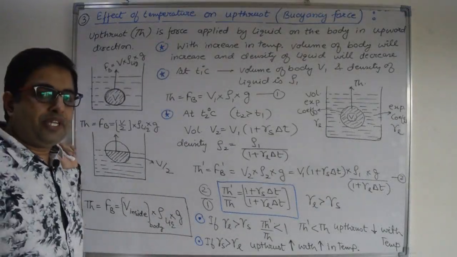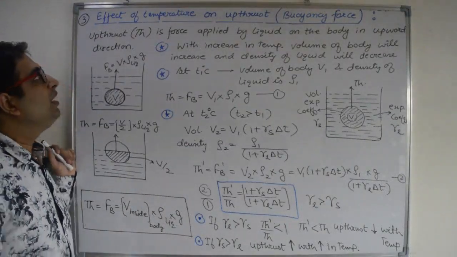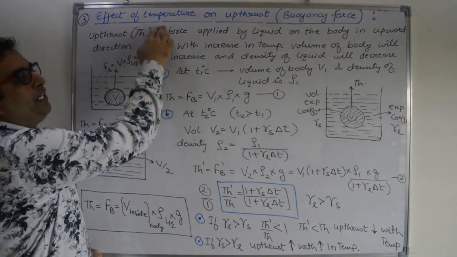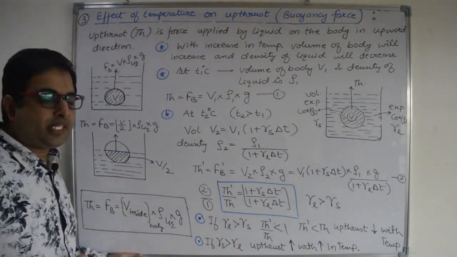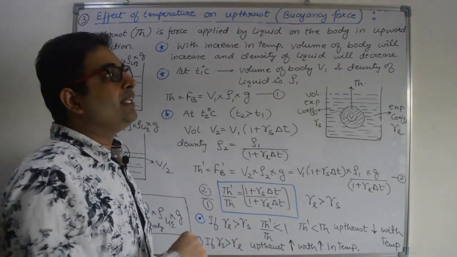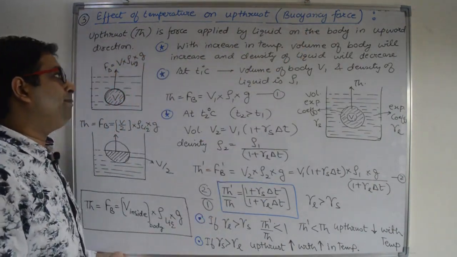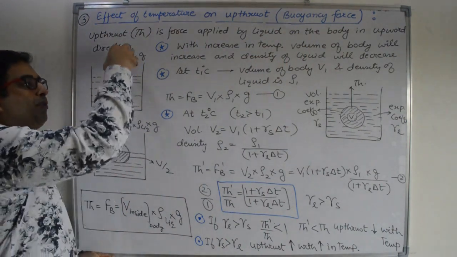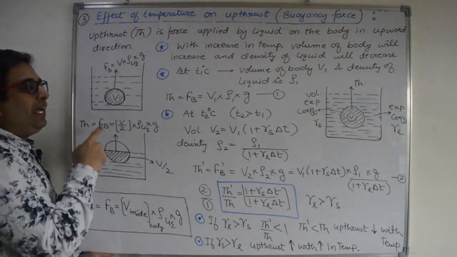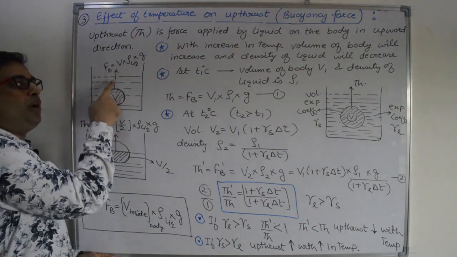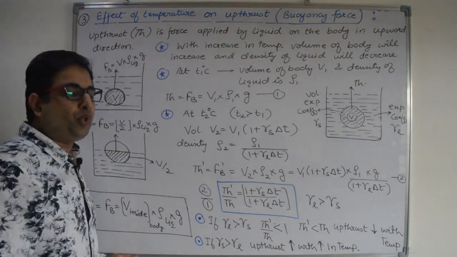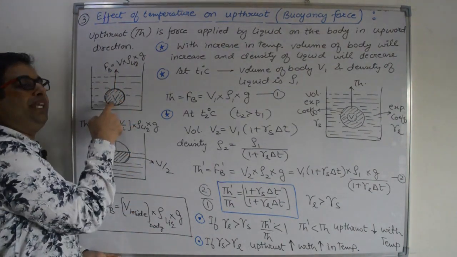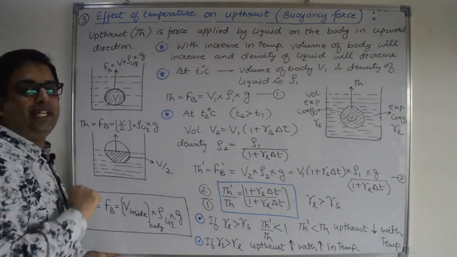Now the third application of expansion of liquids. This is the effect of temperature on upthrust. What is upthrust? Upthrust is the buoyancy force applied by the liquid on the body when we put the body inside the liquid. And this buoyancy force or upthrust is proportional to the volume of the body that is present inside the liquid.